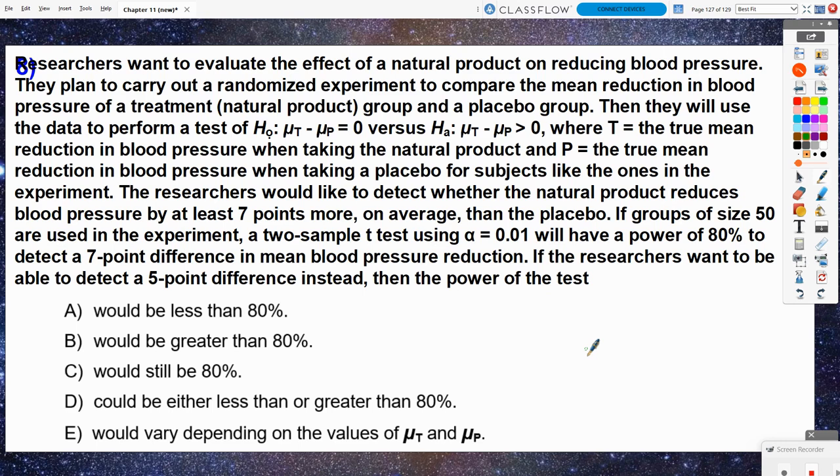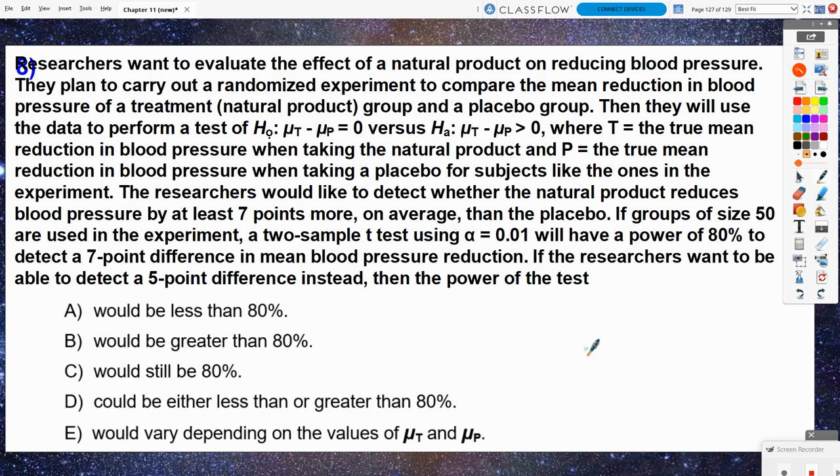difference in the means is 0 versus the difference in the means is greater than 0, where the T represents the true mean reduction in blood pressure and the P represents the mean reduction when they take a placebo. The researchers would like to detect whether the natural product reduces blood pressure by at least 7 points more on average than the placebo. If groups of size 50 are used in the experiment, a 2-sample t-test using a 1% alpha level will have a power of 80% to detect a 7-point difference in mean blood pressure reduction.